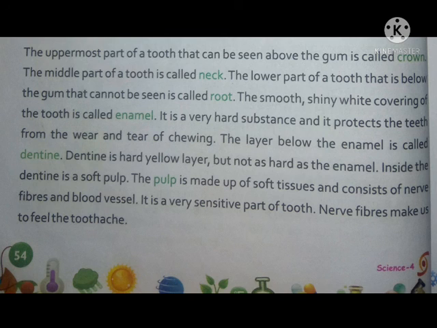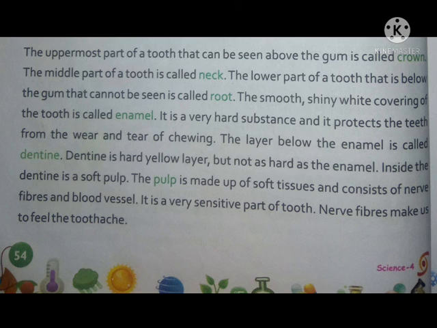The middle part of a tooth is called the neck. The lower part of a tooth that is below the gum and cannot be seen is called the root.